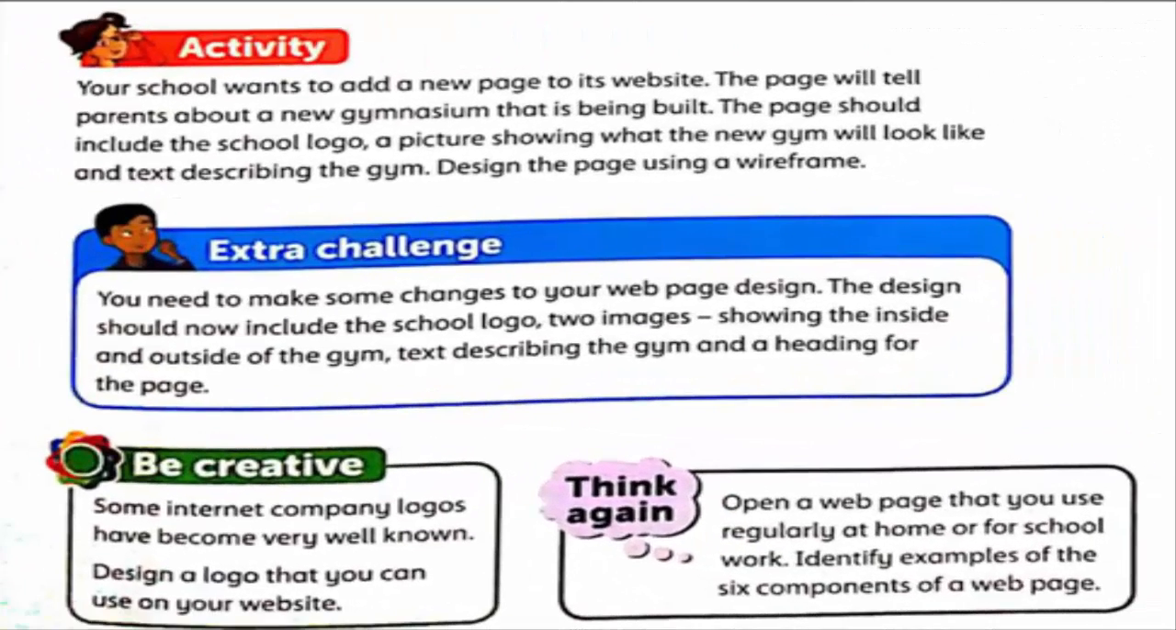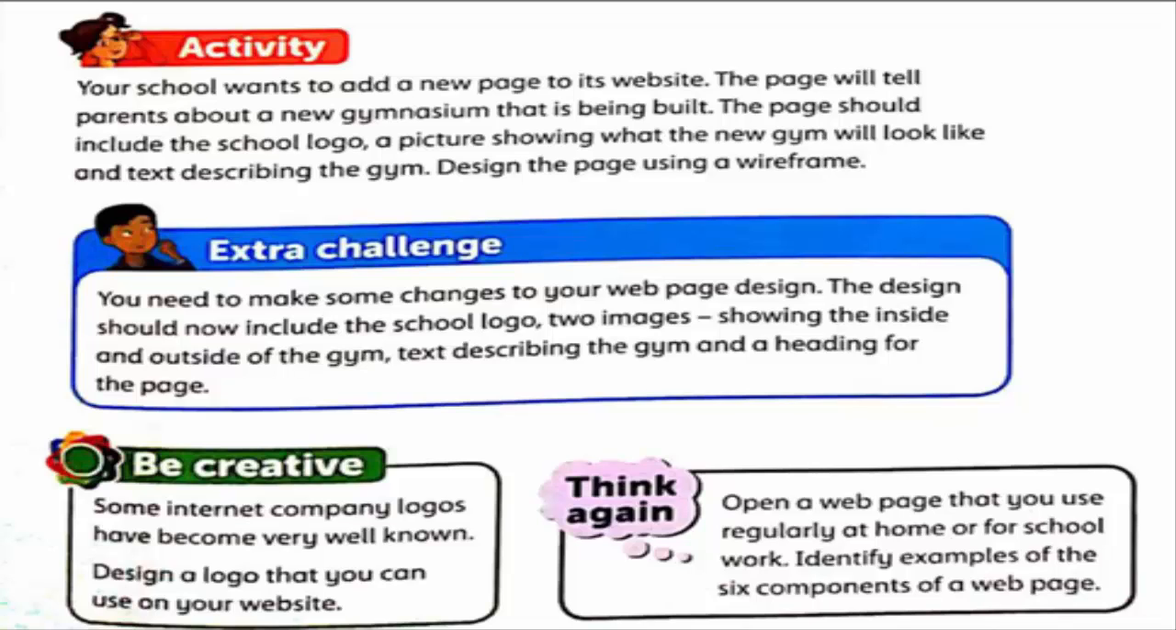Now there is an activity. Your school wants to add a new page to its website. The page will tell parents about a new gymnasium that is being built, and the page should include the school logo, a picture showing what the new gym will look like, and text describing the gym. Design the page using a wireframe. So you need to create a web page by using a wireframe, as they have already told you.